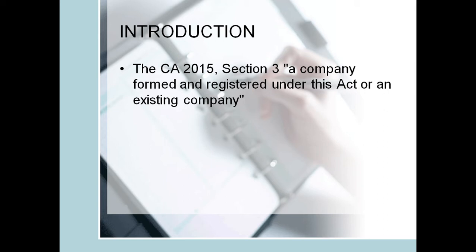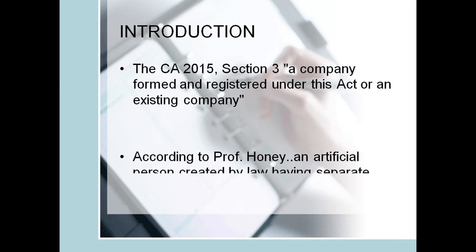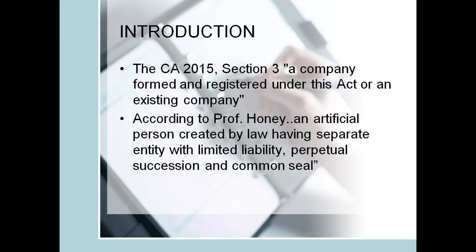So when you talk about Company Act, it's actually based on Section 3 of Companies Act 2015. So according to Professor Ane, company means an artificial person created by law having separate entity with limited liability, perpetual succession, and common seal. Now that is what we mean by company.